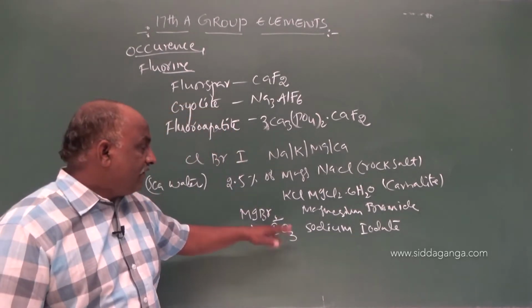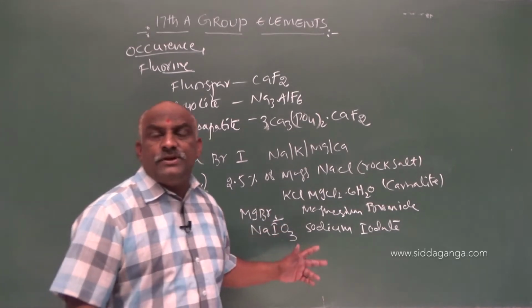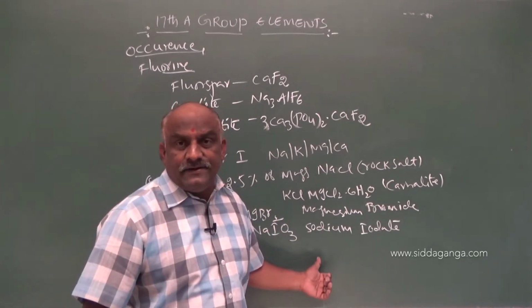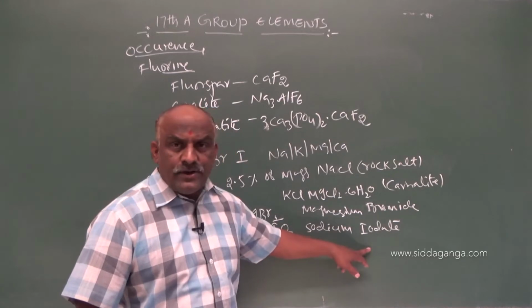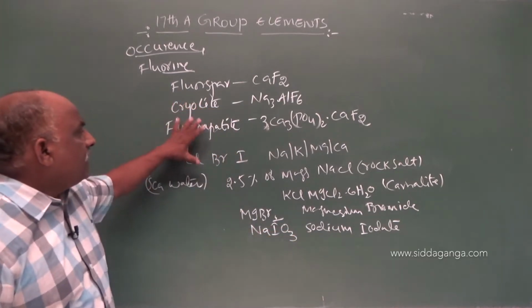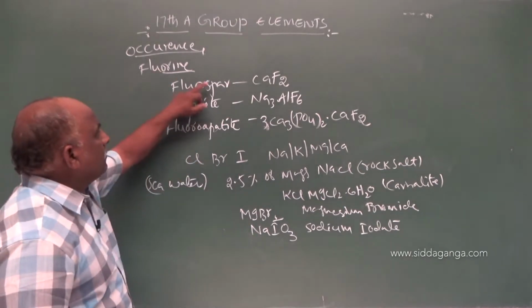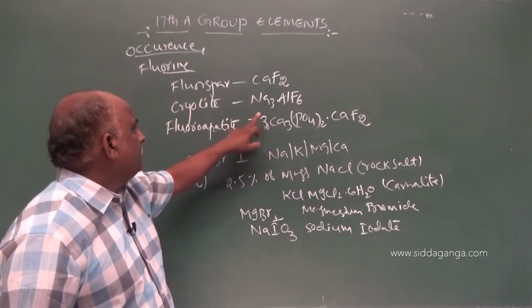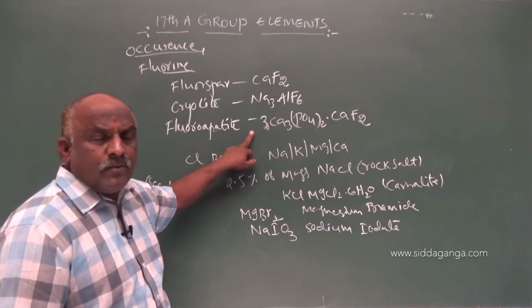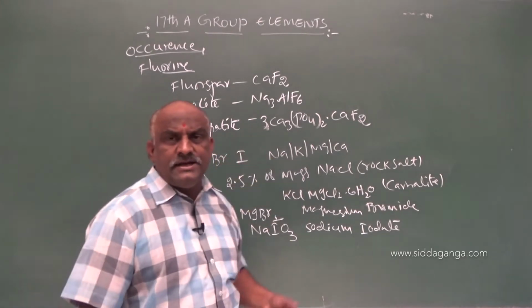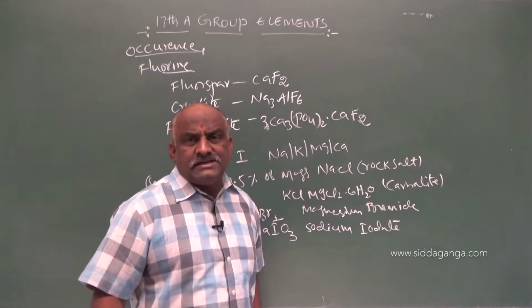Clear, it is because it is obtained from iodic acid. HIO3 is known as iodic acid. HIO3 is called what? Iodic acid. So, this will be the occurrence. Make a note, my dear students. Fluorine occurs in fluorospar, cryolite, fluoroapatite, and a little amount of fluorine is present in bones, teeth and plants.